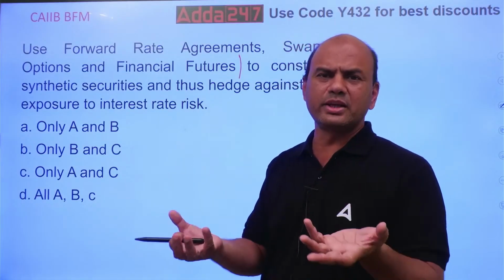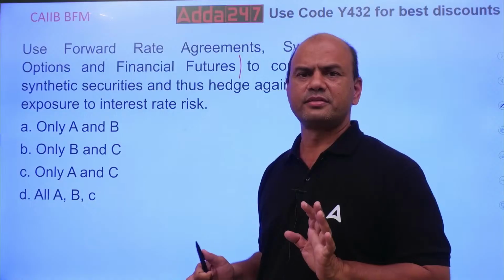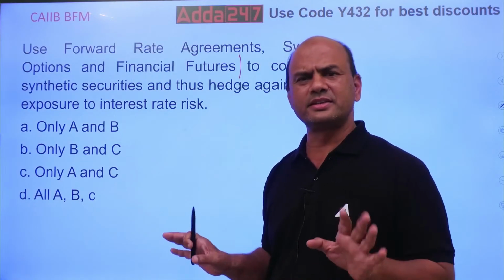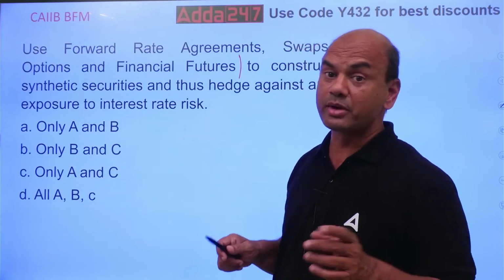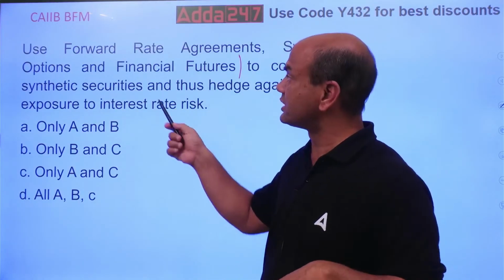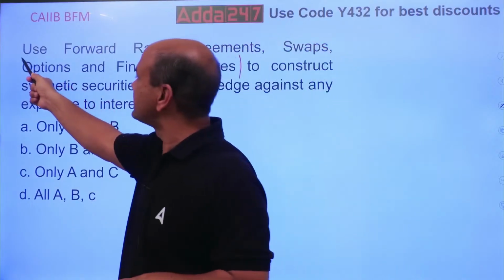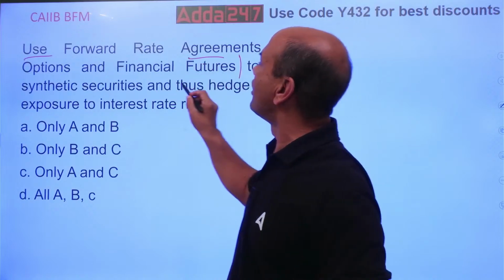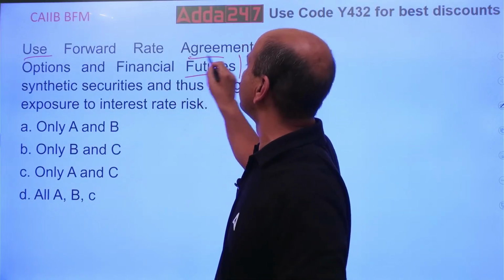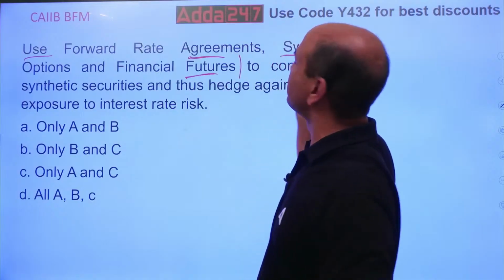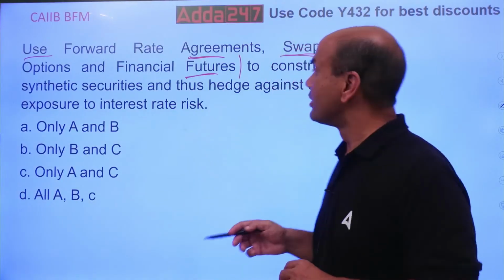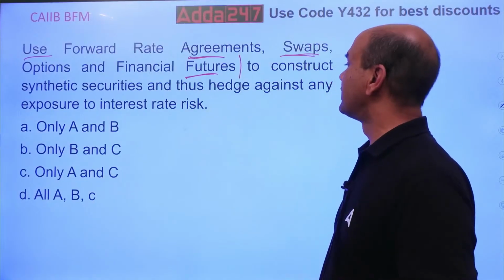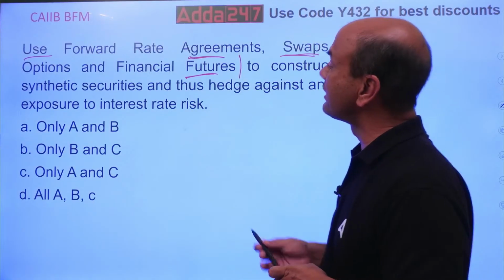Simple means what? There are only 2 legs. One is this, one is that. Fixed leg, floating leg. Spot, future. So these are simple ones. But what is the question? The question is use a combination. I am combining forward rate with swap, or futures with FRA, or futures with swap, something like this. Use the combination to construct synthetic securities and thus hedge against any exposure to interest rate risk.